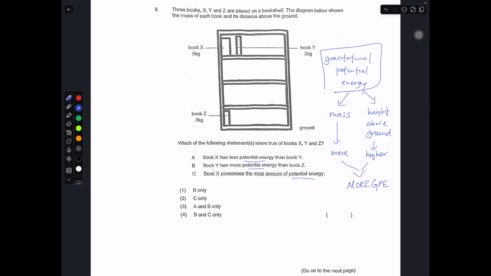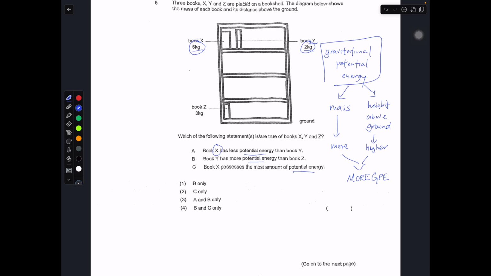So let's take a look at this statement. Book X has less than Y. They are of the same height, but X is 5, Y is 2. So book X has 5, while book Y has 2. So in fact, this is a false statement because it should be more. Then it will be true.